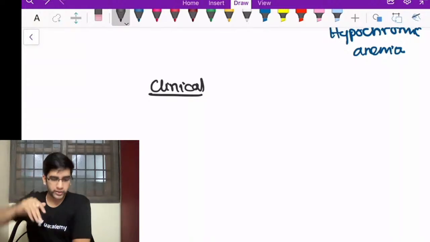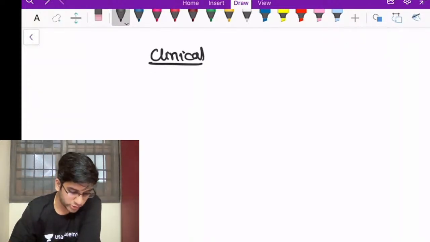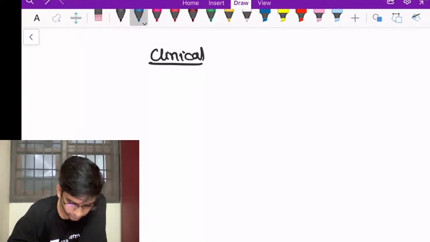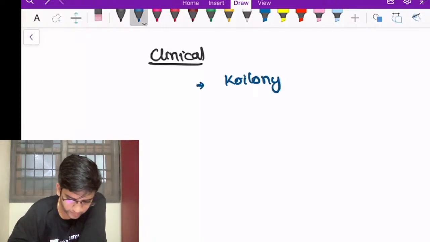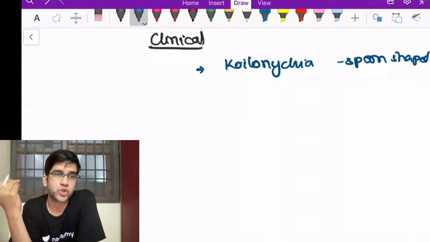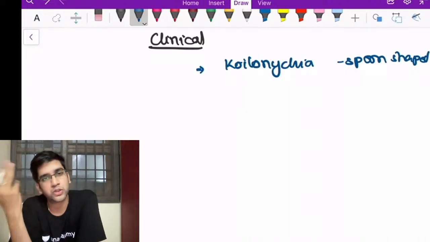It becomes concave. That will be very well explained in your dermatology textbooks. So one very specific finding for me is koilonychia, the spoon-shaped nail. This is due to the altered oxygen concentration to the nail bed, and because of that an altered growth of the nail.